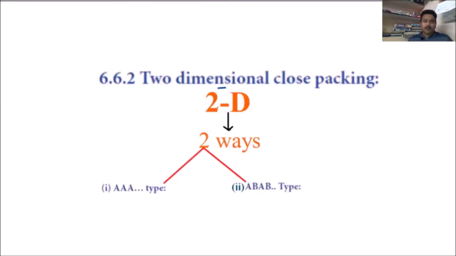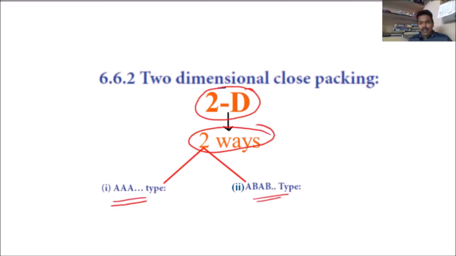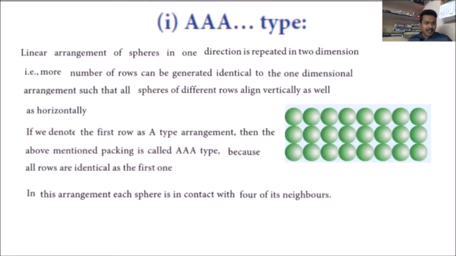Then you go for two dimensional. When you are talking about two dimensional close packing, this two dimensional one we are going to study in two ways. One is AA type, the other one is AB type. First one you are going to learn about is AA type. What is this AA type? See this picture. First I will explain simply.